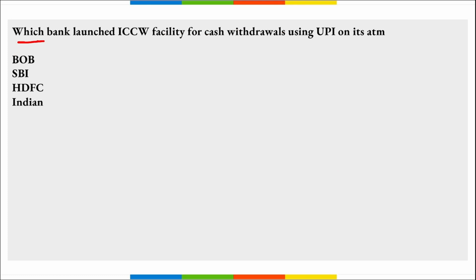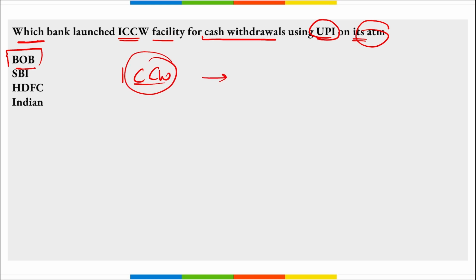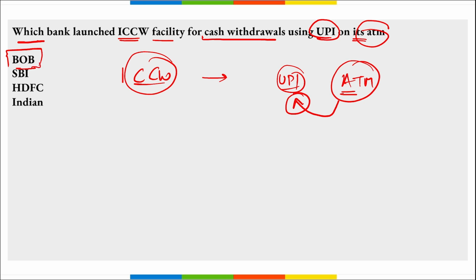Next, which bank launched ICCW facility for cash withdrawal using UPI on their ATM? So it is Bank of Baroda, right? They have launched this interoperable cardless cash withdrawal facility that will enable the customer to withdraw cash using UPI from ATMs, right? That means those ATMs, automatic teller machines, will be showing this UPI QR code, and with that, this BOB bank is providing the facility that with the help of UPI and by scanning it, you will be able to withdraw cash from the ATMs, and this is known as your ICCW facility.